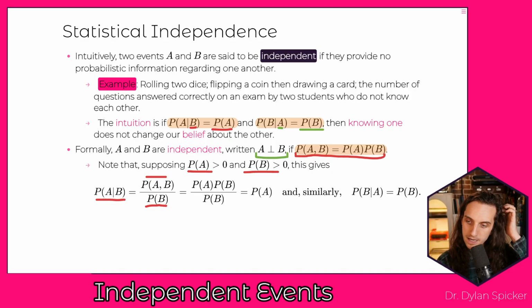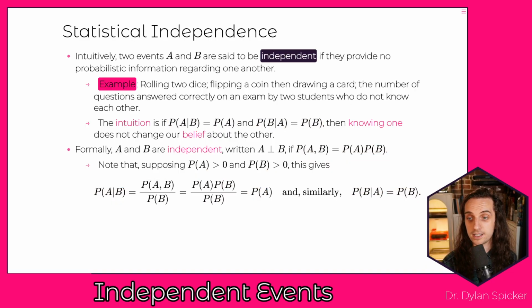And so if they're independent, then the joint probability is the probability of A times the probability of B, which then we can divide out the probability of B by the probability of B, and we're left with just the probability of A. And so intuitively, our definition here tells us that the probability of A given B is equal to the probability of A, and the probability of B given A is equal to the probability of B. So the intuition is telling us if the conditional probability equals the marginal probability, then they're independent.